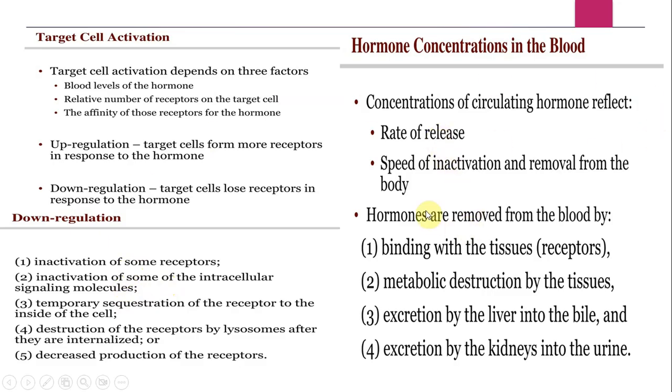Okay. Again, I think this is a common understanding. If someone asks you how exactly hormones that are irrelevant or have already been used are removed from the body eventually, they may bind with the tissues, they may be metabolically destroyed by the tissues, they may be excreted out by the liver into the bile, and they may also be excreted by the kidneys. So these are the basic processes, right?